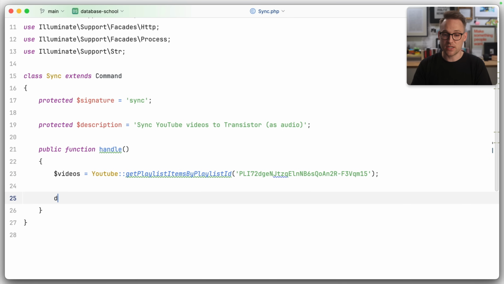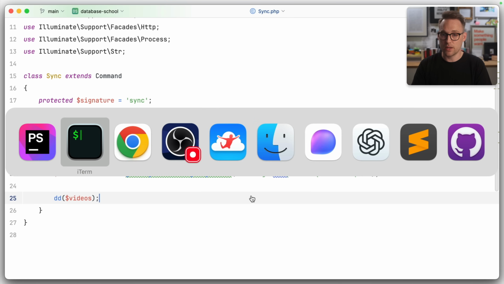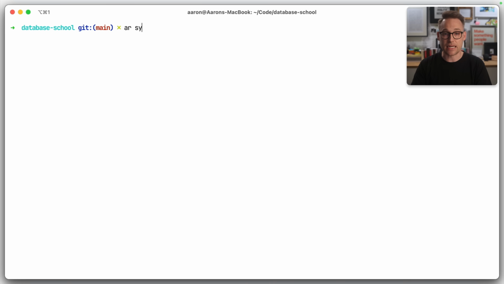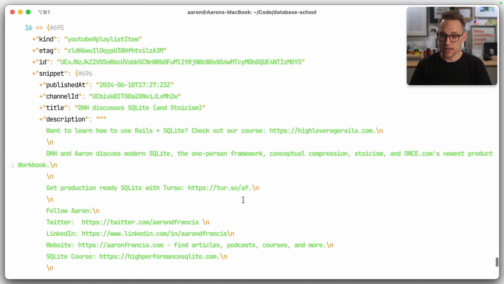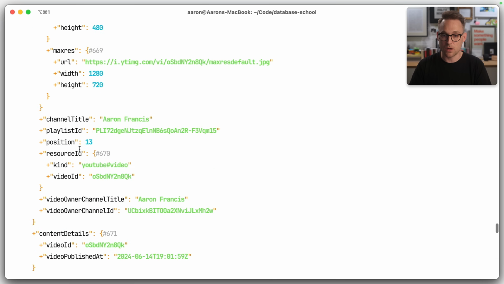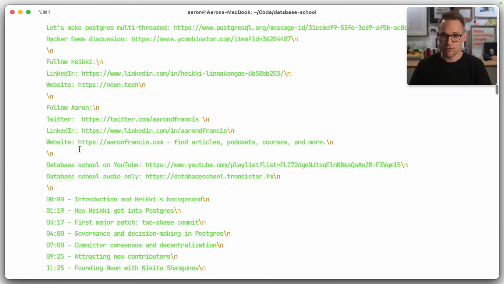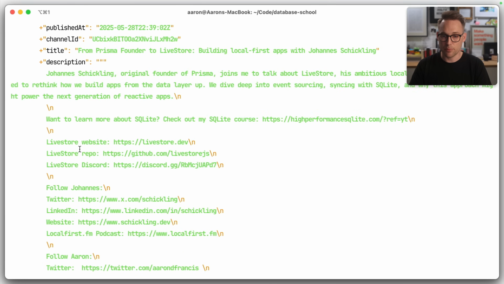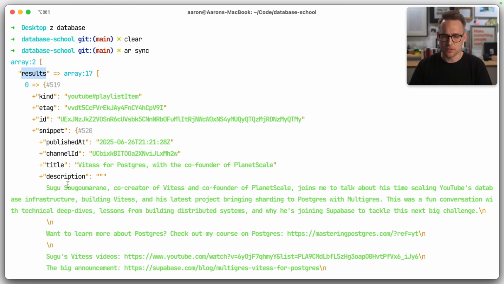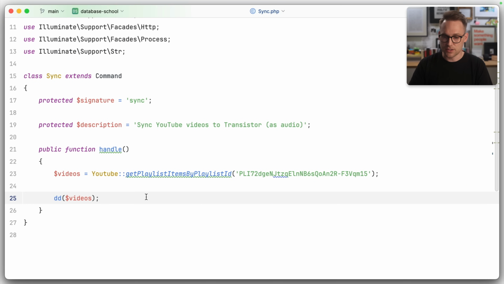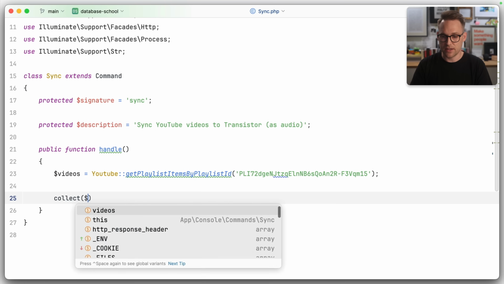Now, if we just see what we are working with, we'll run php artisan sync, and we get a bunch of stuff. Okay. Cool. So that looks like it's working. I see DHH discusses SQLite, which is the first video on the playlist. And if we go all the way back to the top, here we go. It looks like it's nested in results, and then it's just an array. Cool. That is good. So we are going to collect videos results.